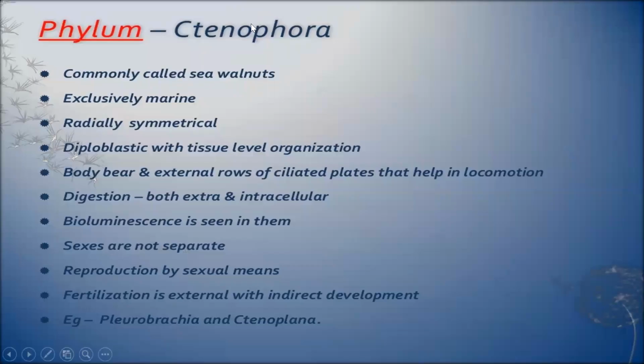Now coming to the third phylum, that is the Ctenophora. They are commonly known as sea walnuts. They are exclusively marine, radially symmetrical, diploblastic with tissue level of organization, body bears an external row of ciliated plates that help in locomotion. Let me show you.